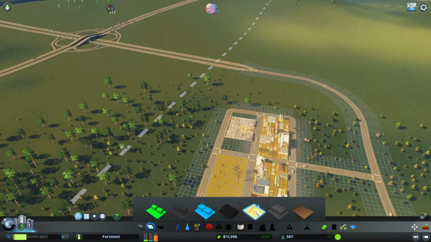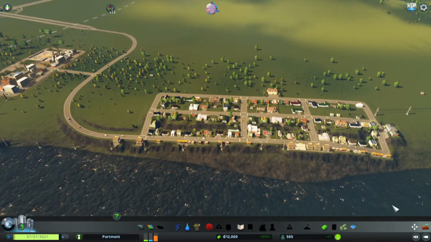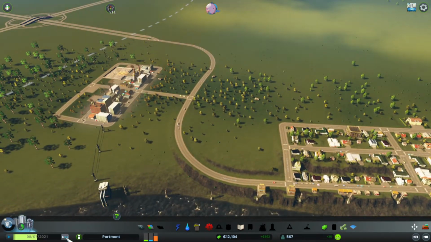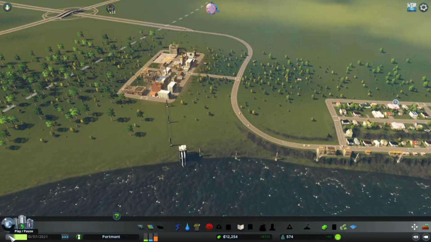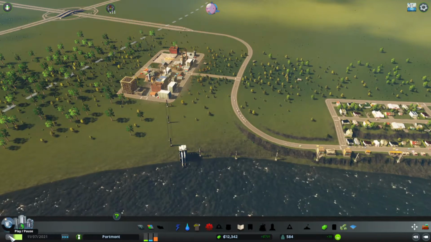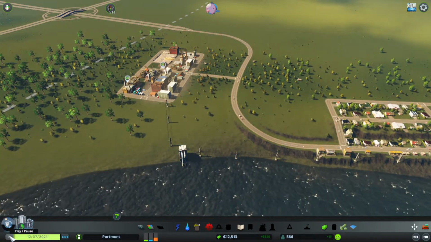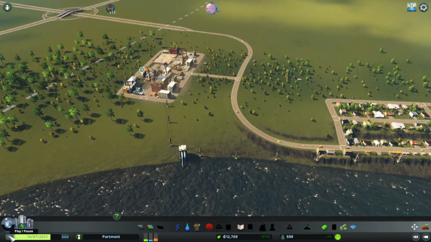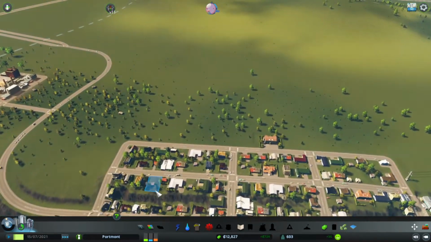We're going to zone a bit more space. There we go, fantastic. Have we got water? We do, lovely. Alright, we're just going to let it go for a little bit. Let's put it on fast forward. Let some things build. Fantastic. Demand is going down for industry. That's what we want to see. Very nice. Alright. Oh, sorry, I shouldn't have paused that. I should be letting it go.